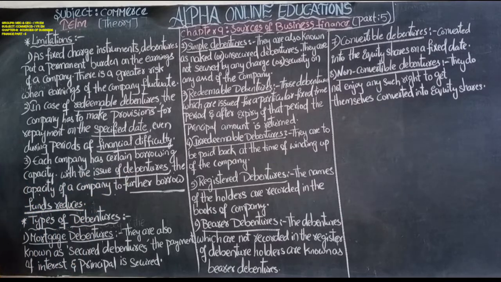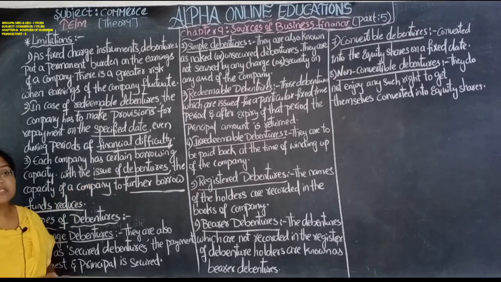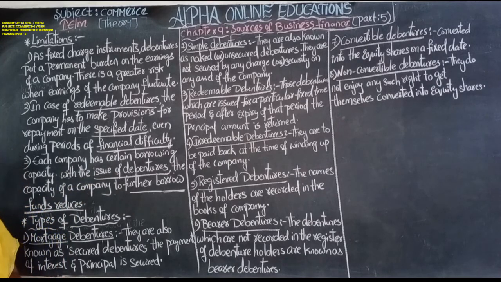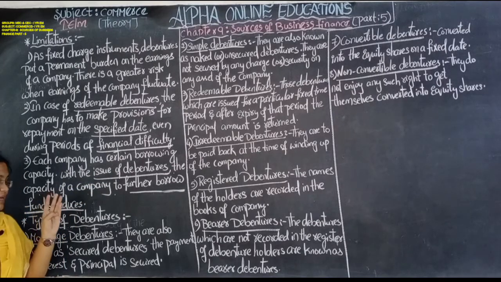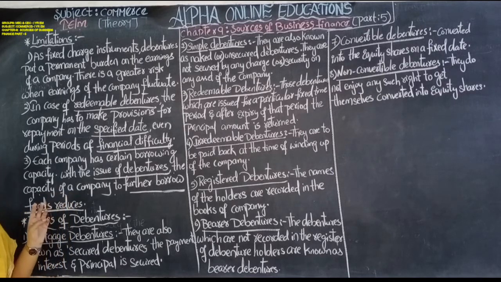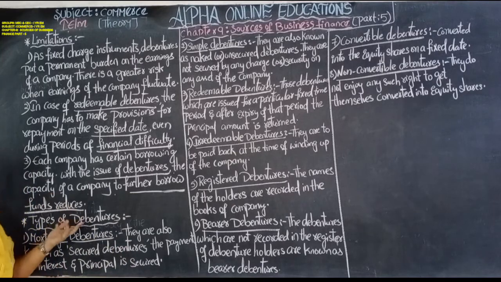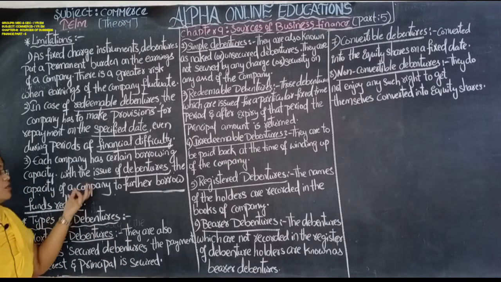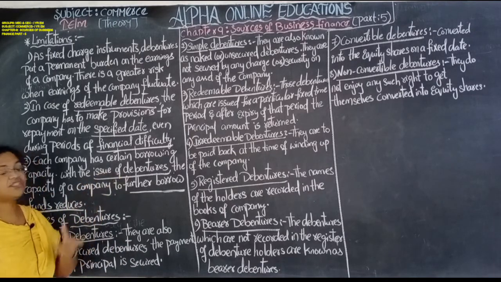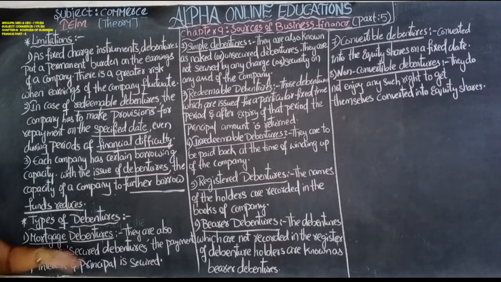Because while issuing the debentures, the company has to keep its assets like plant and machinery, furniture, land, building, these things in mortgage. So the issue of debentures causes difficulty to raise further borrowing funds for the company.